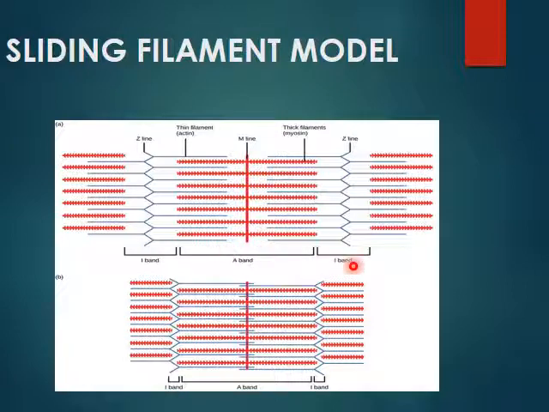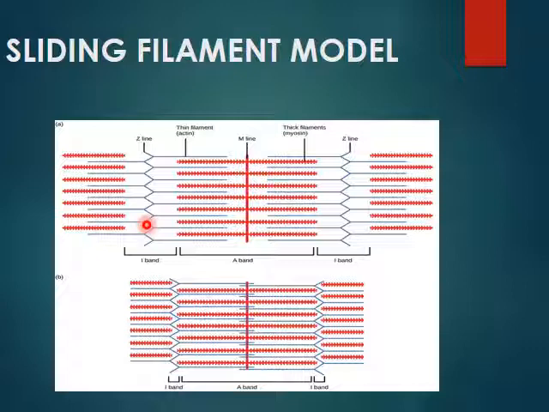This was the length of the I band, but here you can see the length of the I band has shortened. And the H zone that was present here, the brighter zone, has nearly disappeared due to the movement of the thin filaments towards the center.